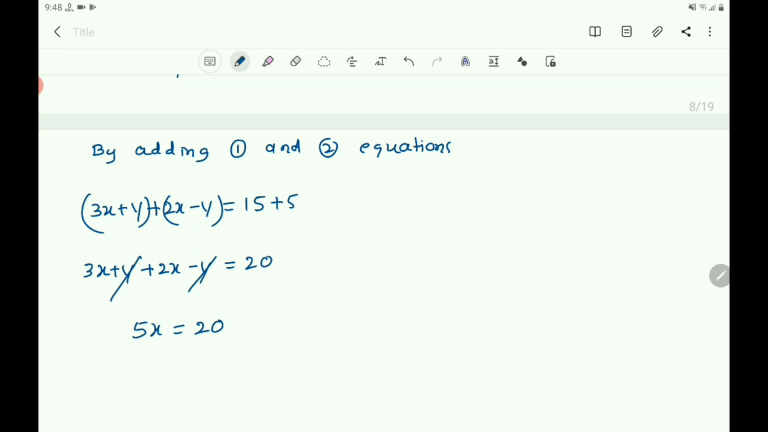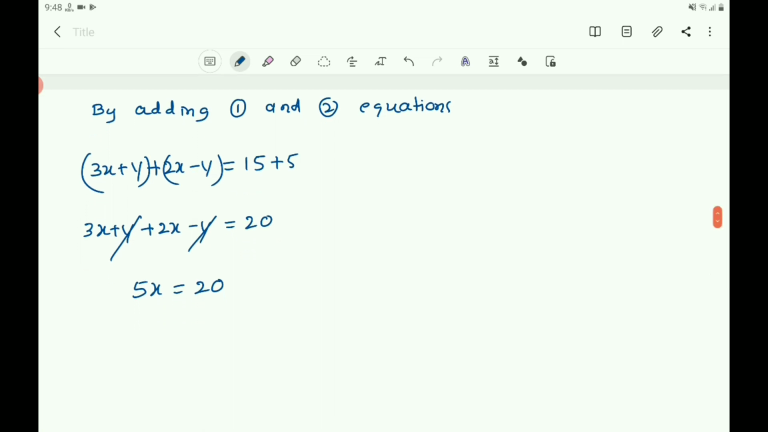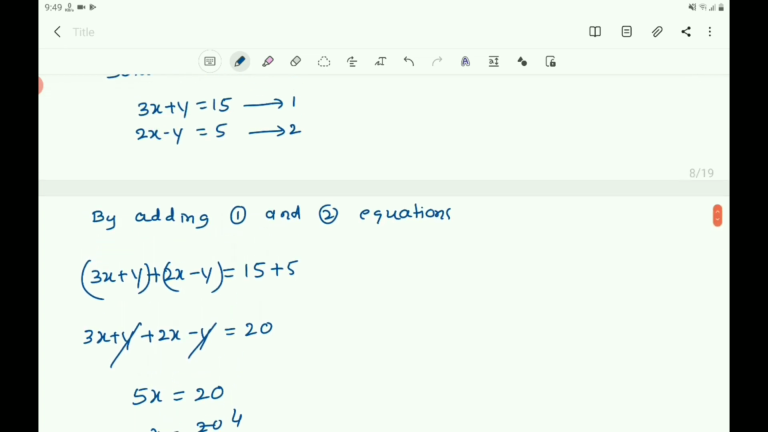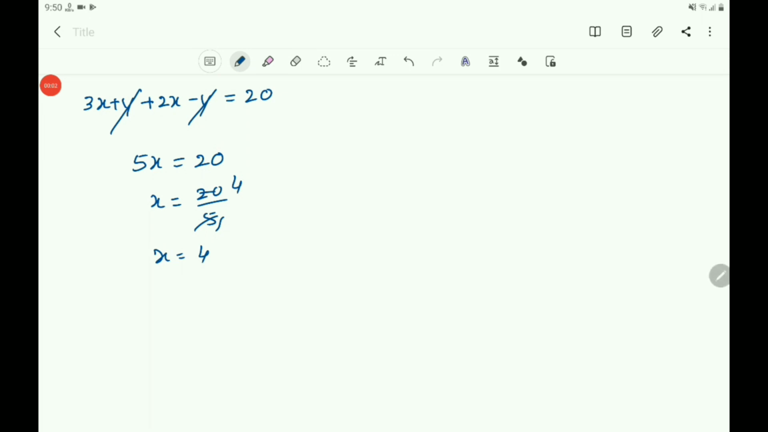Now you have a linear equation in one variable, and you solve this. Then x equals what? 20 by 5. 5 fours are 20. So you get x equals 4. Then to get the value of the other variable y, we have to substitute the value of x in any one of the equations. You take any one of the equations, substitute the value of x and get the value of y.